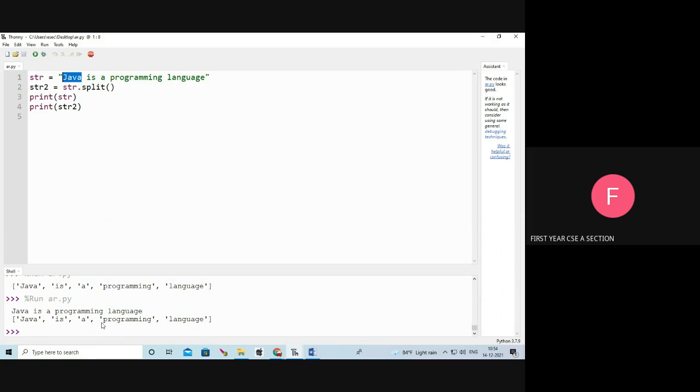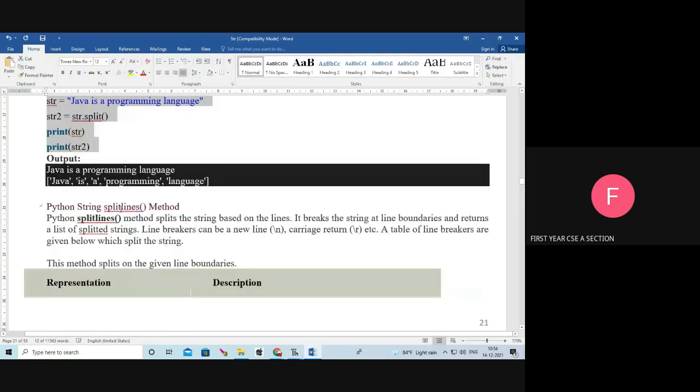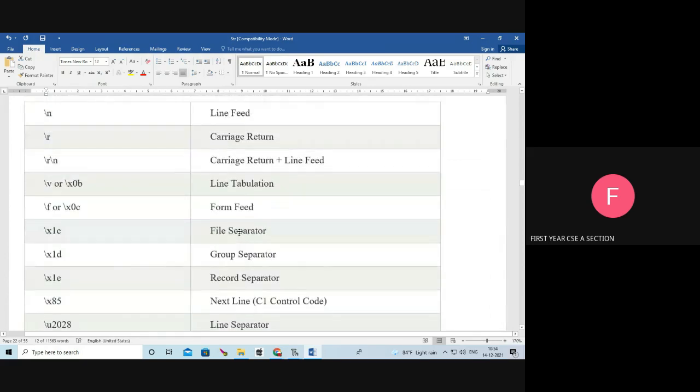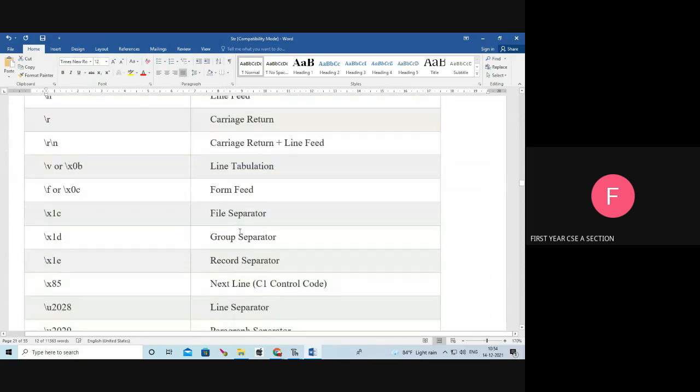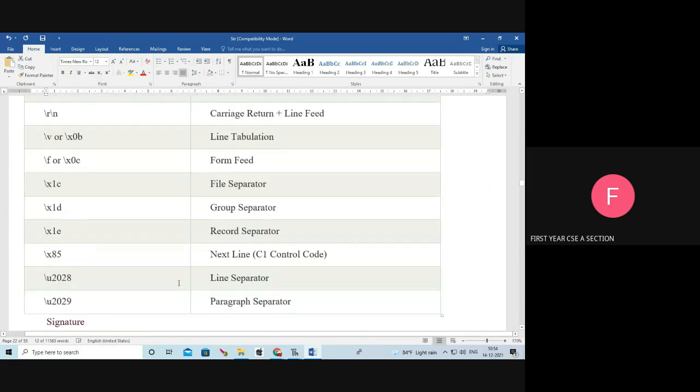See, it returns the list. Next one, splitlines. The splitlines method splits the string based on the lines. Backslash n and backslash r mean it returns. These are all the line feeds, backslash n and backslash r.